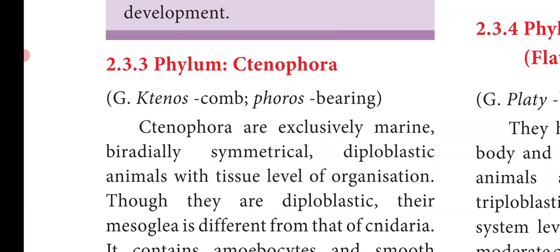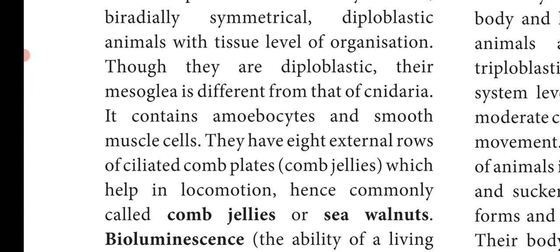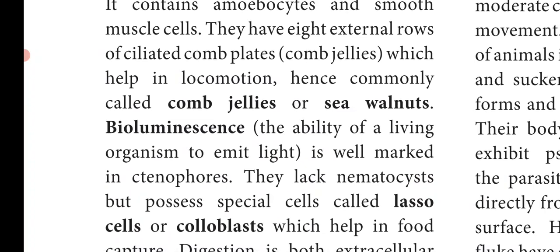So what are the unique features of phylum Ctenophora? They have 8 external rows of ciliated comb plates. Since they have comb plates, they are called comb jellies, and they look like walnuts, so they are also commonly called sea walnuts. Another unique feature is they exhibit bioluminescence, the ability of emitting light. Another unique feature is they have a special type of cells called lasso cells or colloblasts, which help in food capture. And there is a larval stage called cydippid larva. So these are the unique features of the phylum Ctenophora.